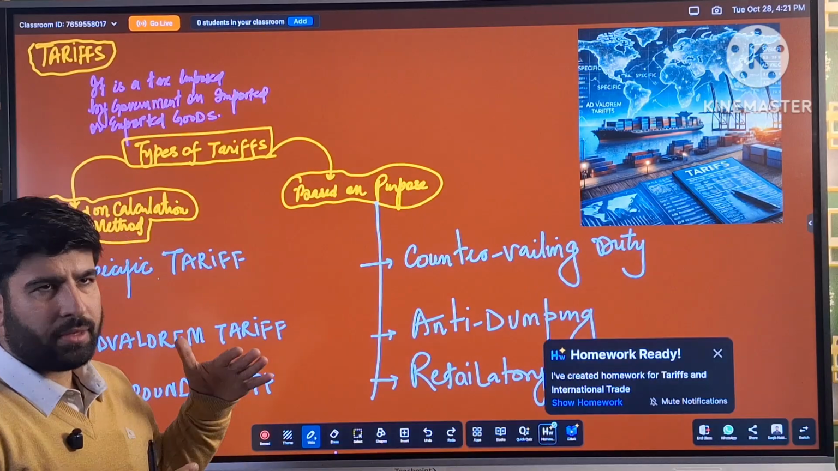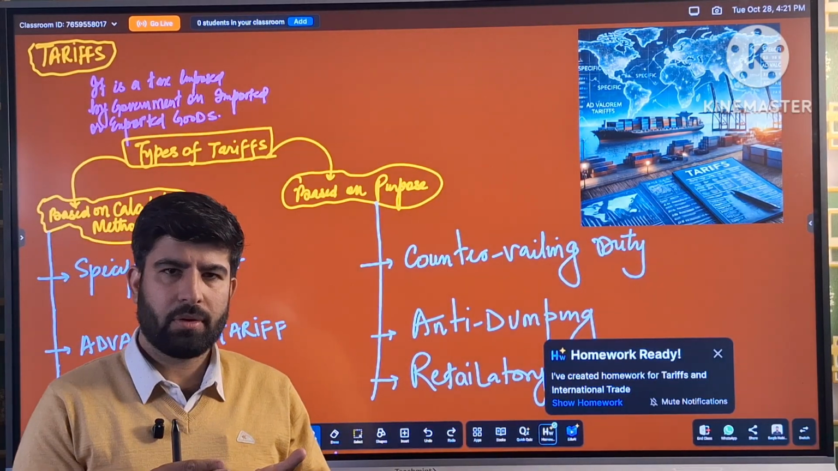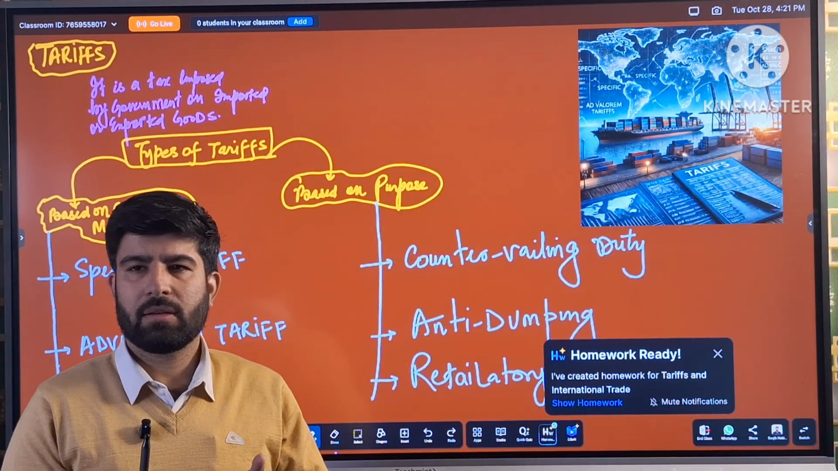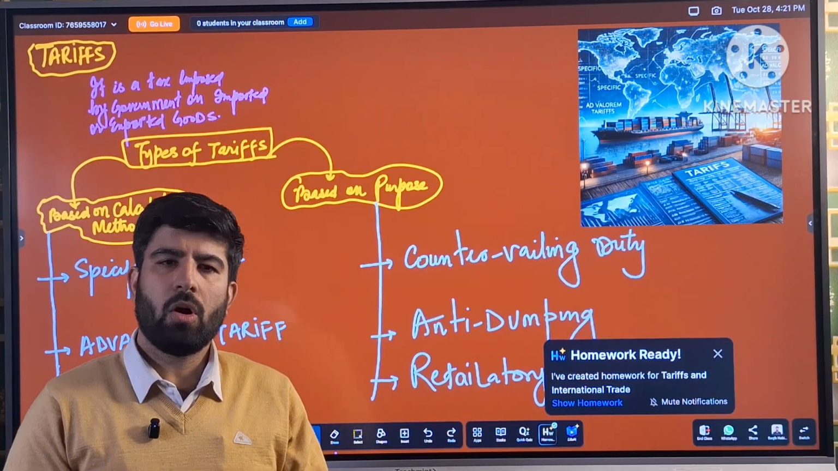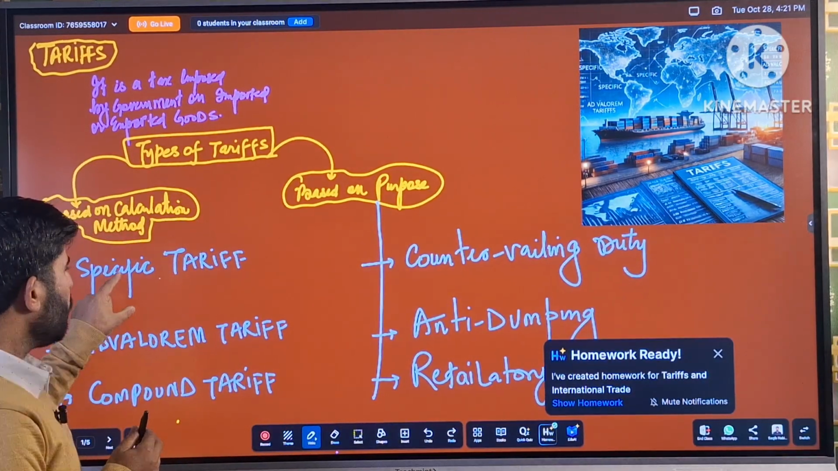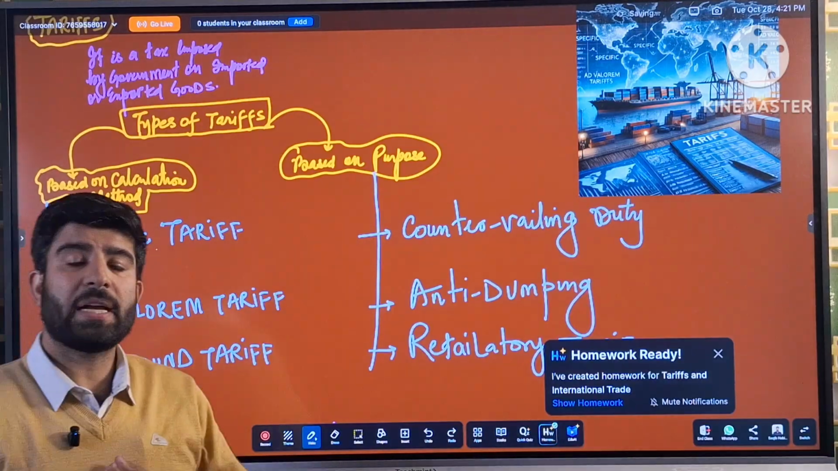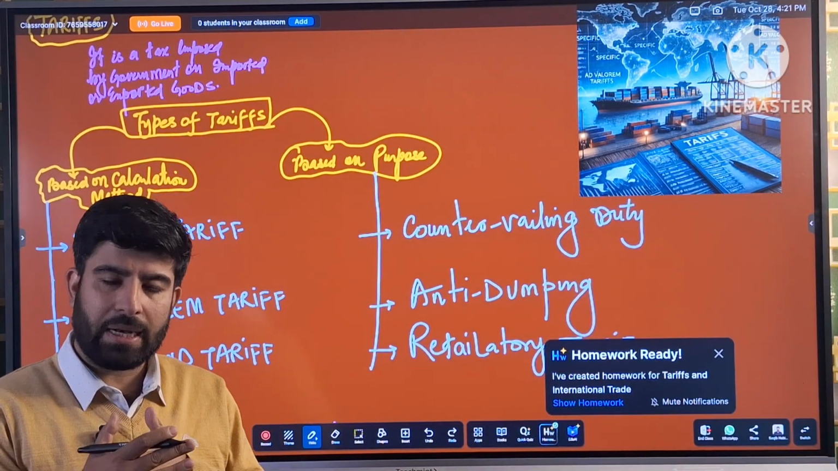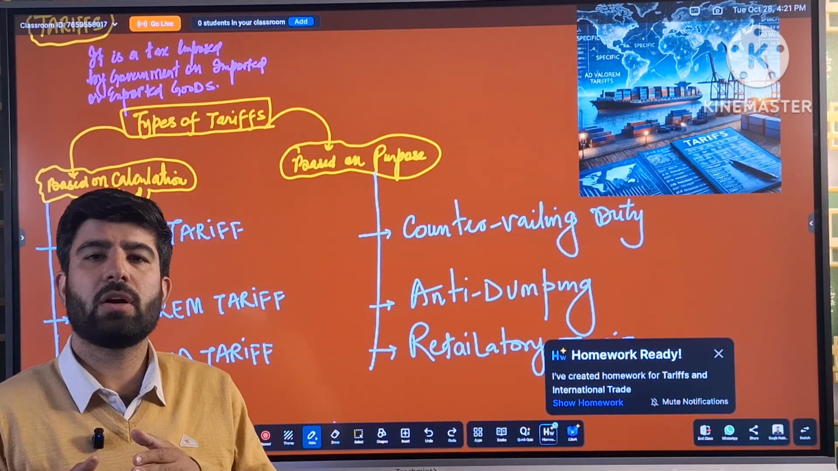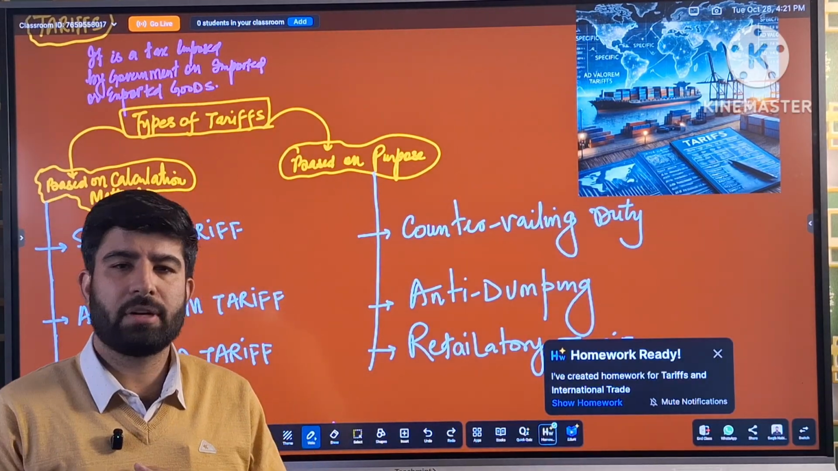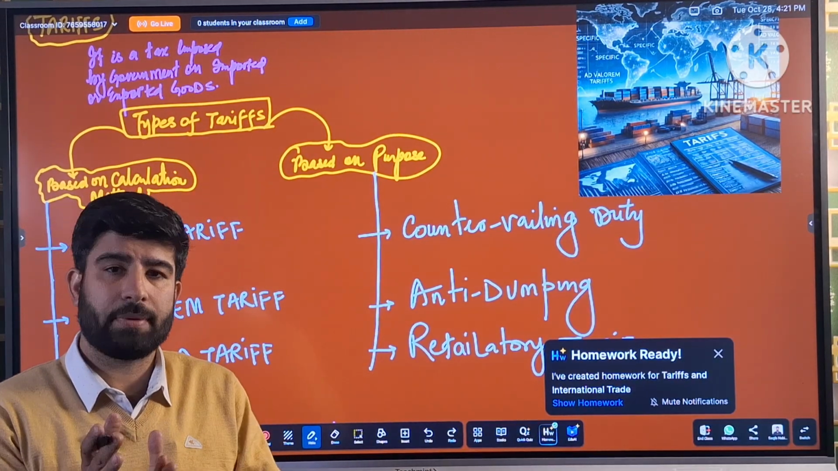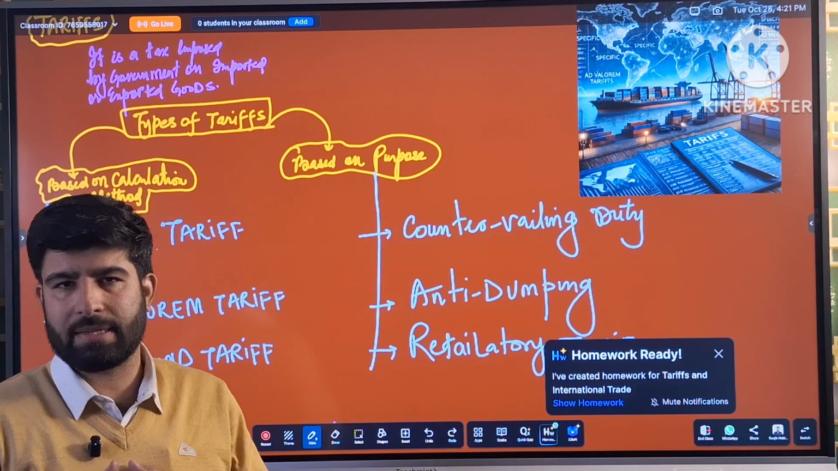So there are two types of tariffs. One is on the basis of calculation, another on the basis of purpose. On the basis of calculation, there are three types of tariffs. One is specific tariff, when the tariff is levied on the basis of units of products. For example, 100 rupees on 5 quintal of rice. That is called a specific tariff. It's also called a unit-based tax.